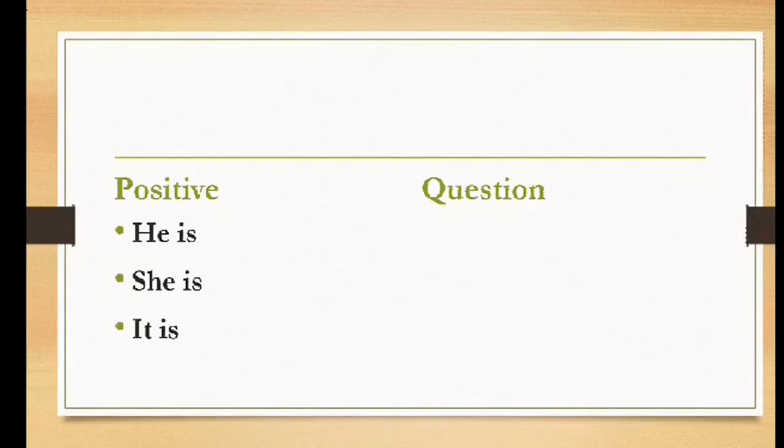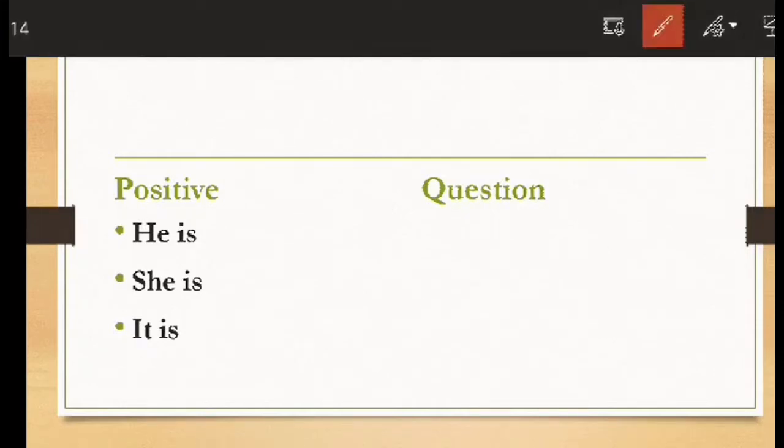You see here I have written some positive sentences. As you know, in positive sentences after the subject comes the verb. Here the subject is he, and is is the verb. But when we would like to make a question, at first we will use the verb.